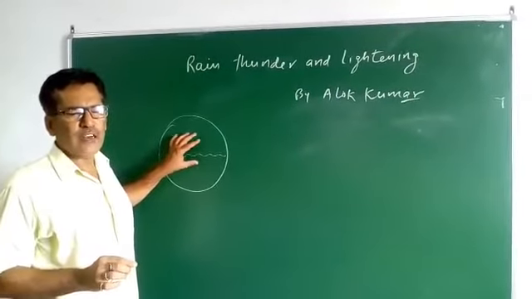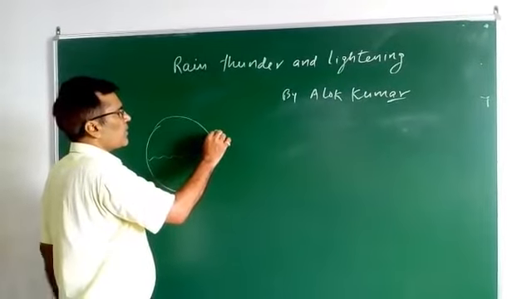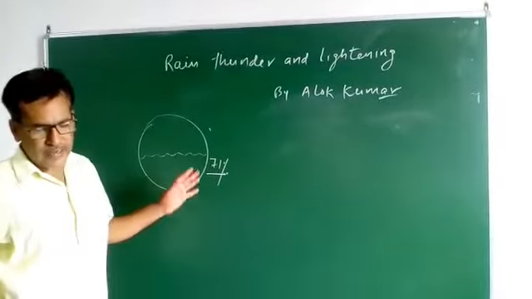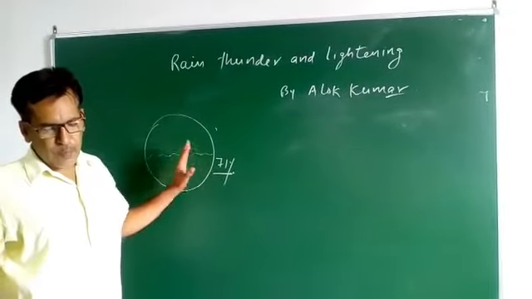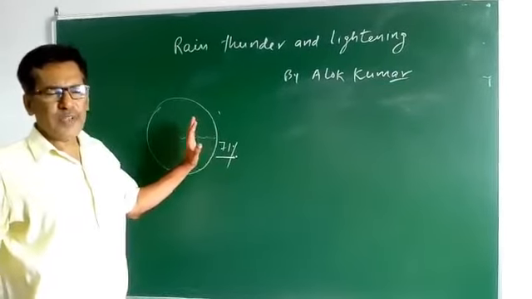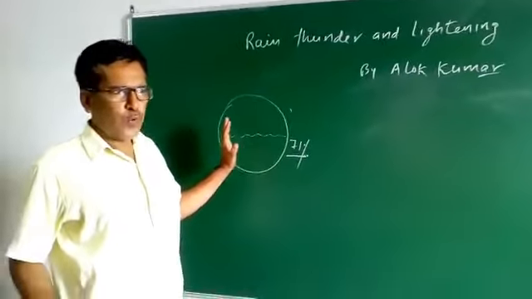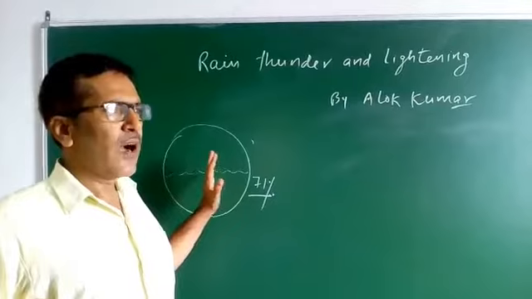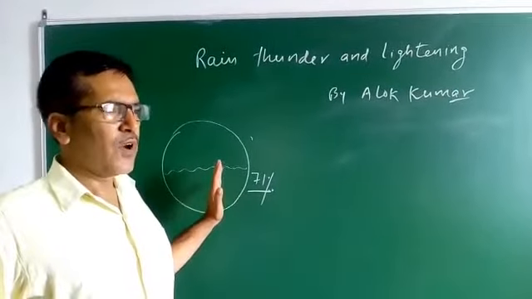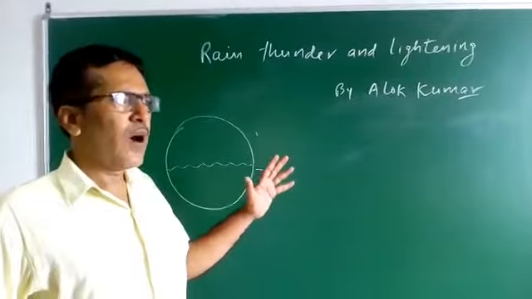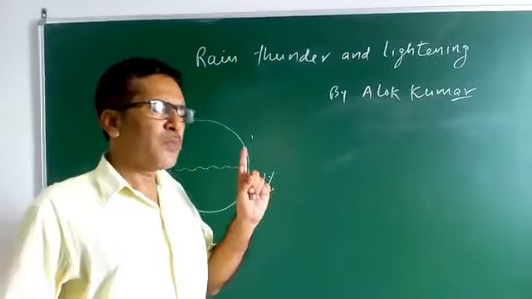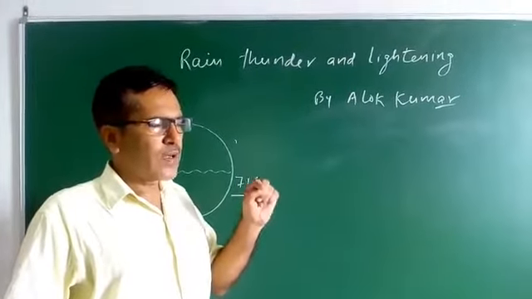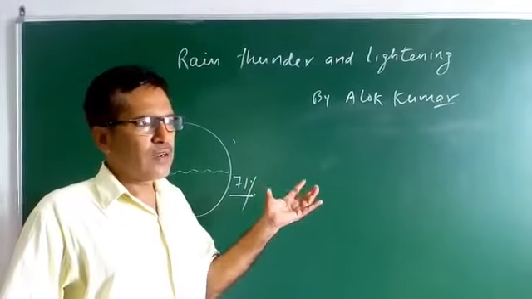3/4 of the earth contains water. That is only 71% of the earth's parts contain water, where the maximum of the water is present inside the sea. According to the record, 97% of the water is present inside the sea, while the remaining 3% is present on the earth's surface, in the forms of snow, ice, groundwater, rainwater, river water, etc.